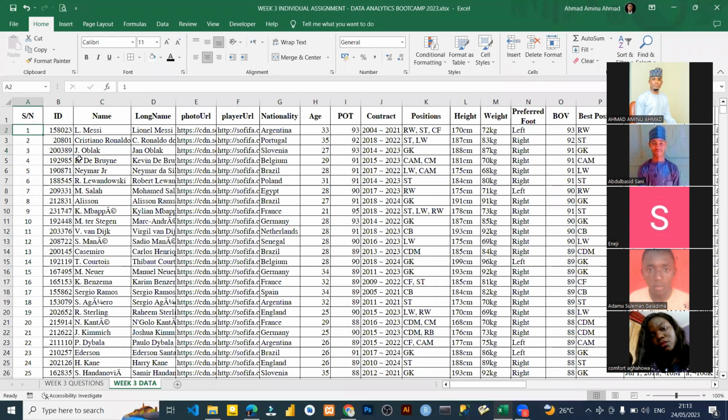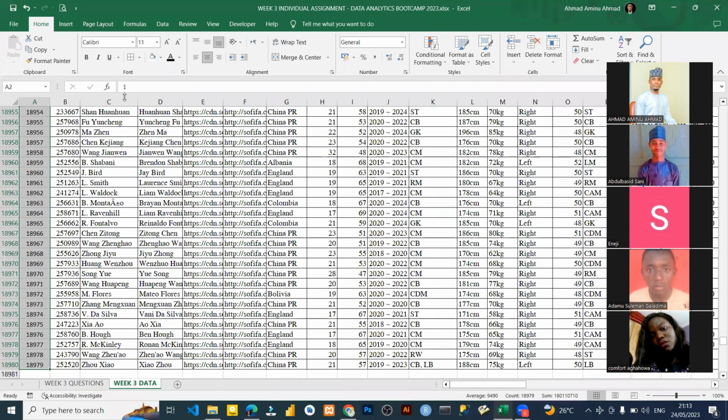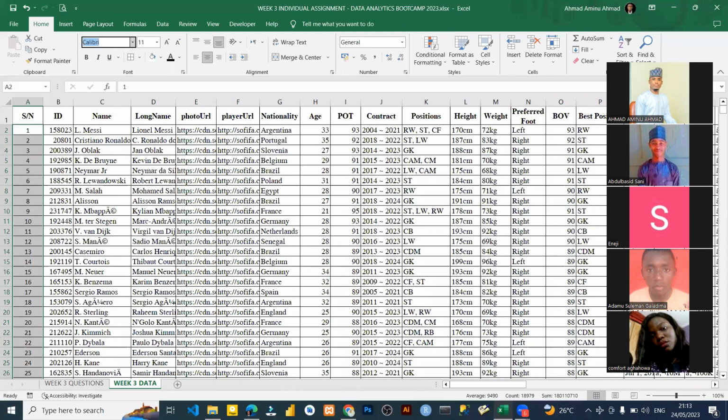So the ID and serial number are of the same use in data. So you can put this one. If you don't like, you can just remove it. It's okay. Let me just put it since I started. Let me change this and make it 12. You can put the serial number if you so wish. If you don't like, don't put it. You can put it since you learned how to do that.